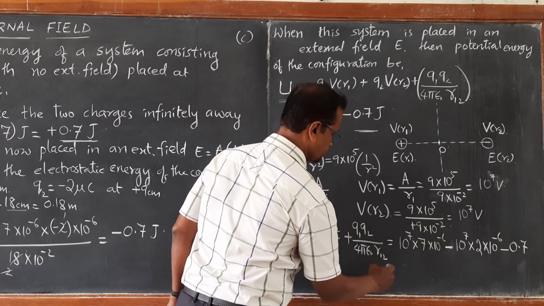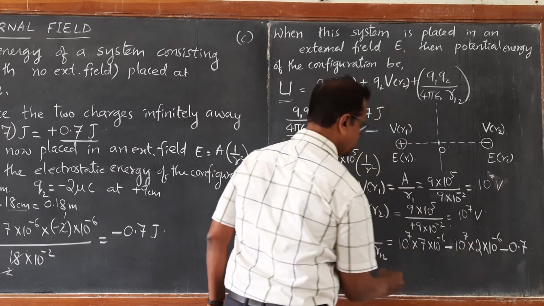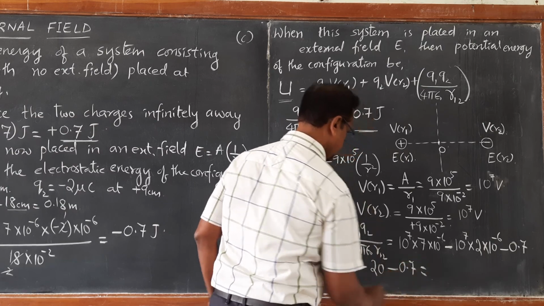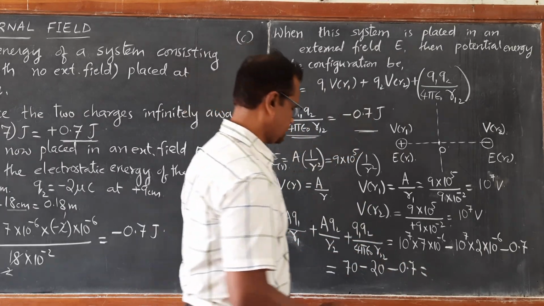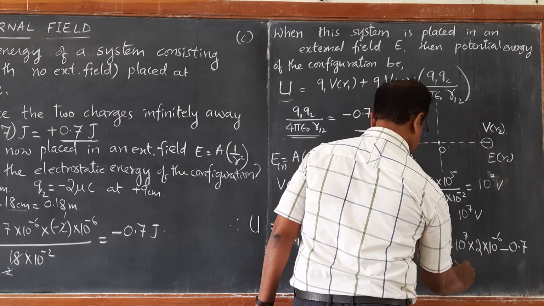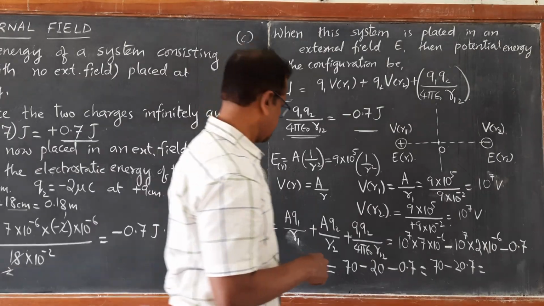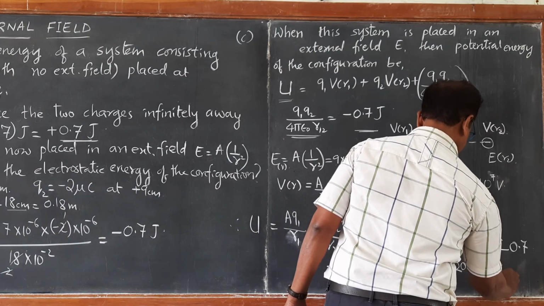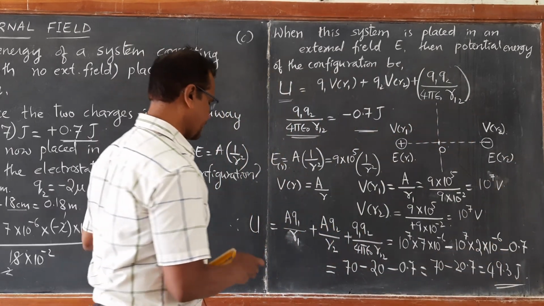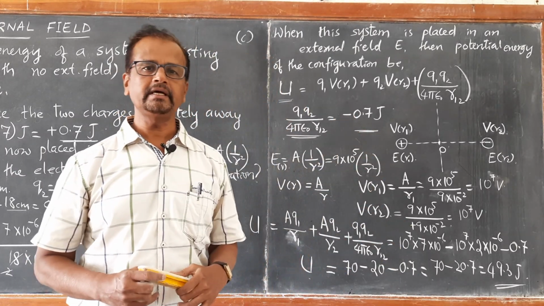If you work it out, look here, 7 minus 6 is 1. Therefore, 7 into 10, 70, minus 2 into 10, 20, minus 0.7. So, 70 minus 20.7, if you calculate this, it becomes 49.3 joules, which is a positive value. So, this is how we calculate potential energy of system of two given charges placed in an external electric field.